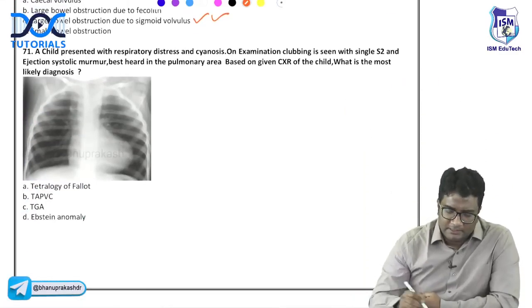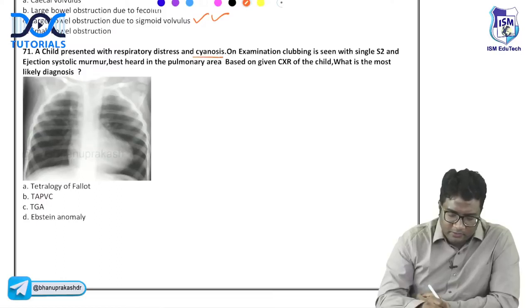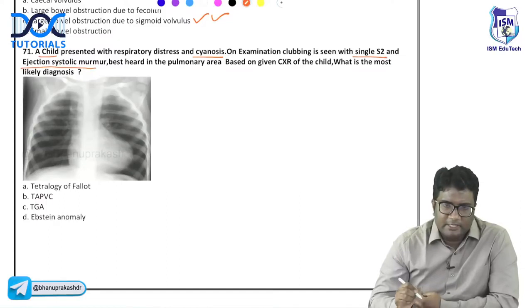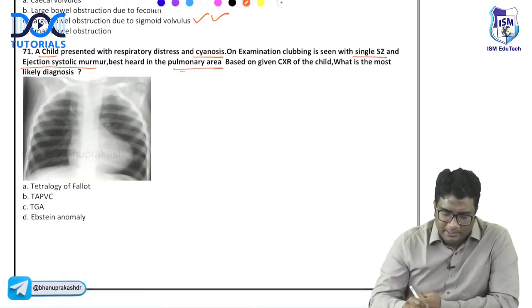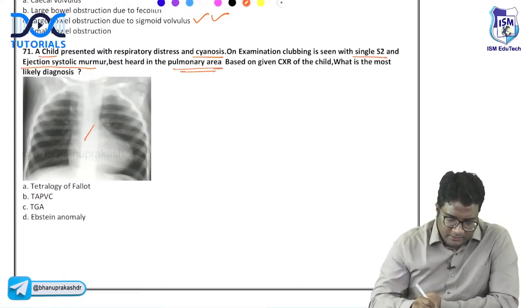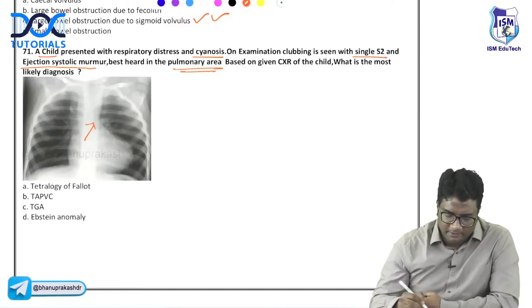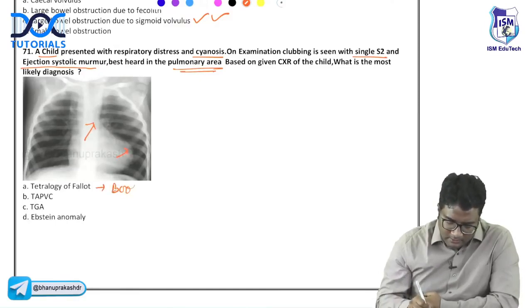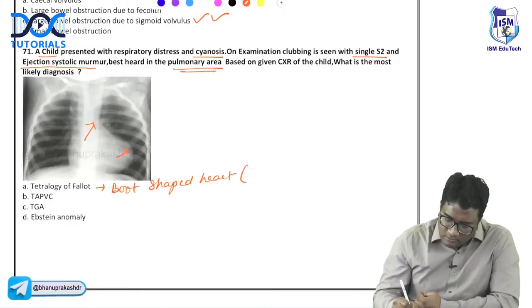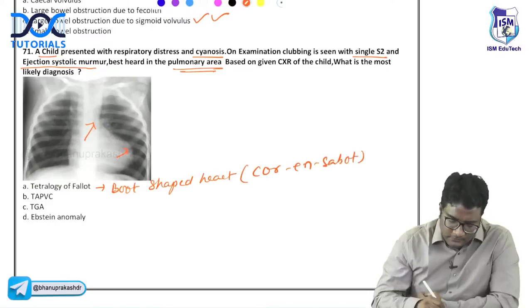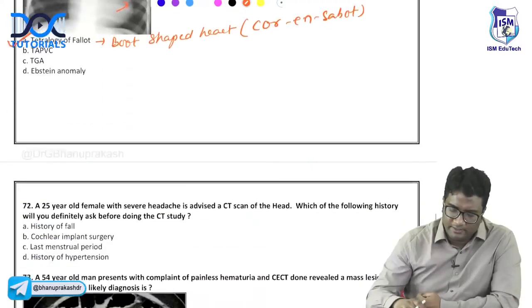Next, a child with respiratory distress and cyanosis. You are having a single S2 heart sound, ejection murmur telling you stenosis in the pulmonary area. Chest X-ray is given. You are seeing a concave pulmonary area, upward cardiac apex. This is boot-shaped heart, also called as coeur en sabot. This is tetralogy of Fallot.